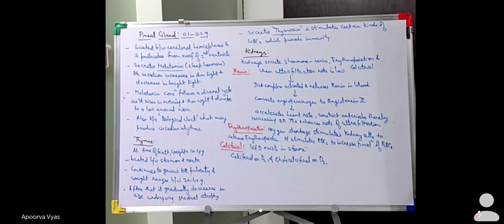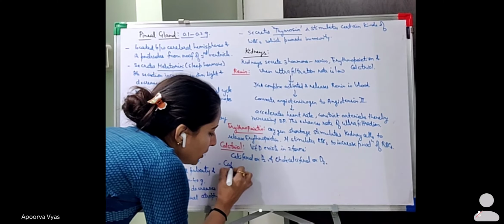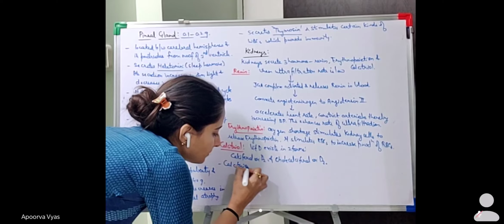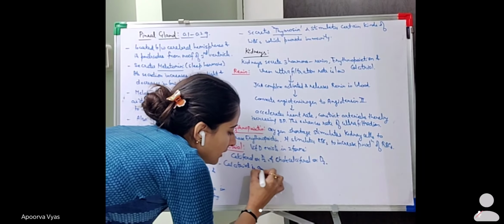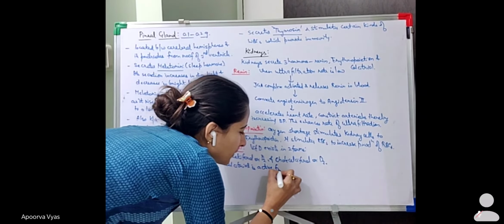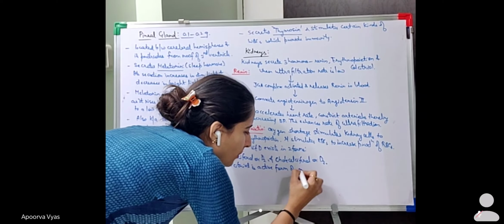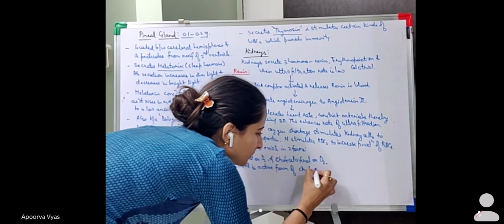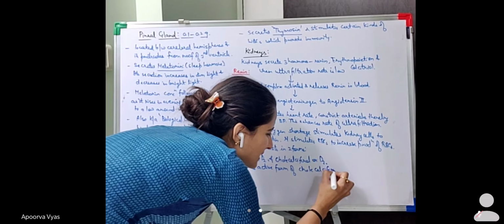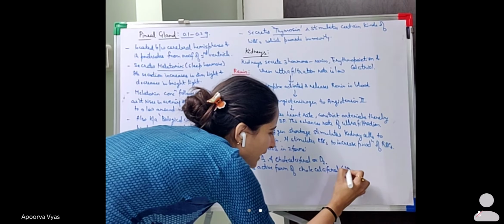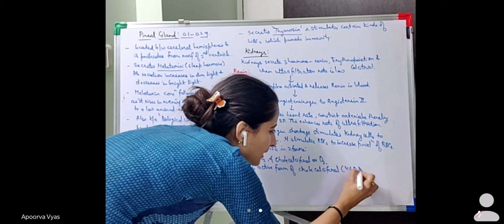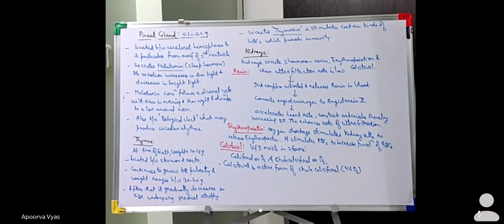This calcitriol is actually the active form of cholecalciferol, that is, vitamin D3. So this is the active form of it.